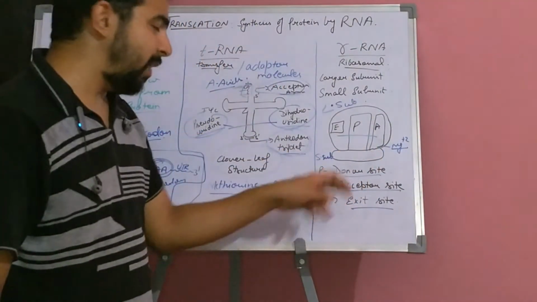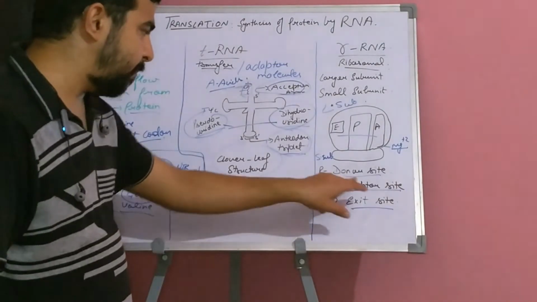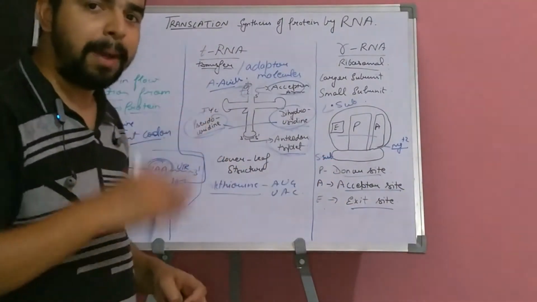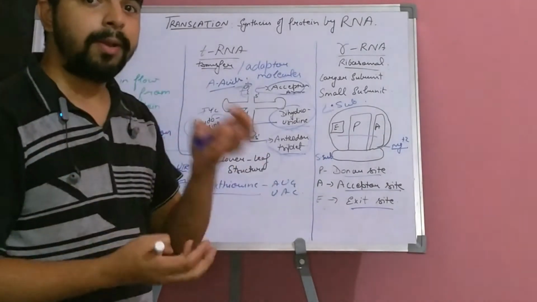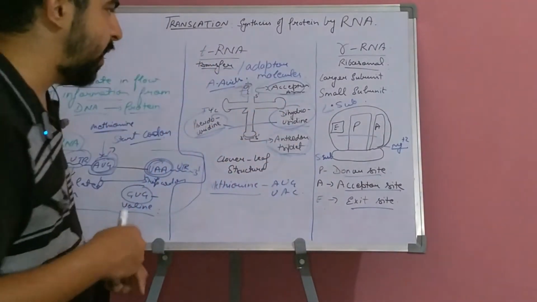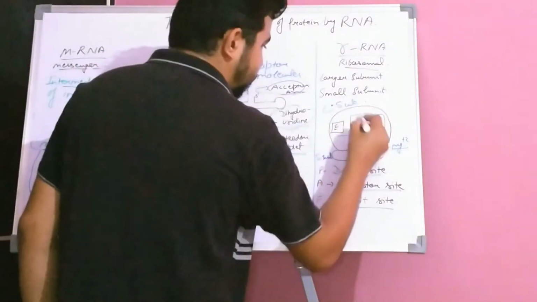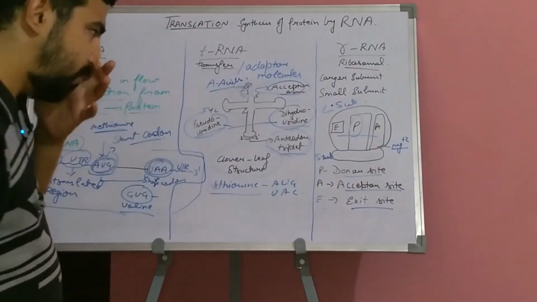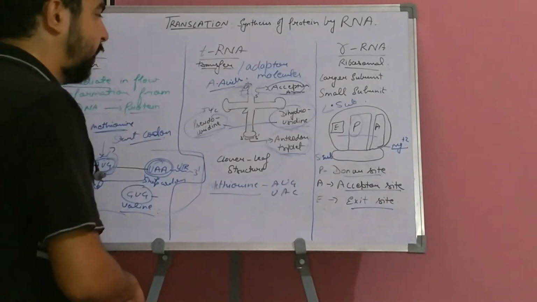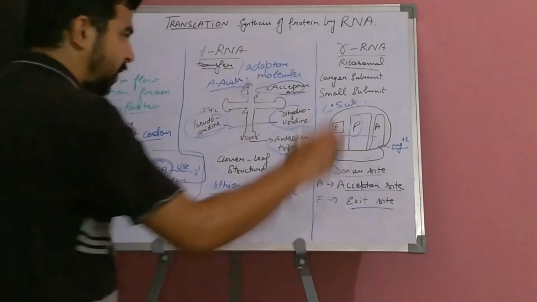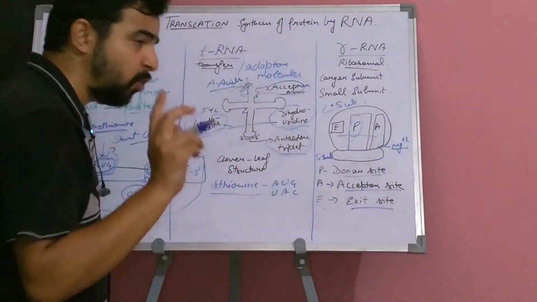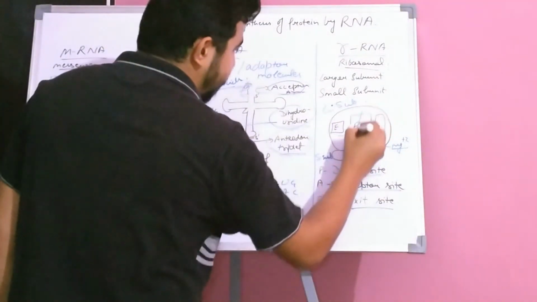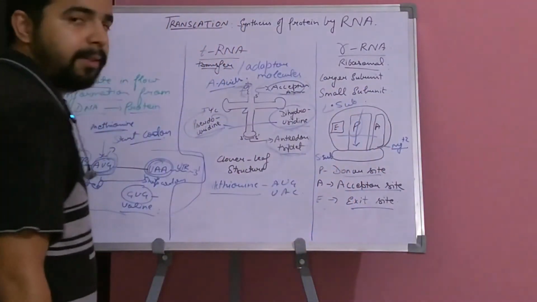So what will happen here? The acceptor site accepts the amino acids which are brought by transfer RNA, and at the P site the peptide bonds are formed. The first tRNA, the start codon, which is methionine, will bind at this P site.